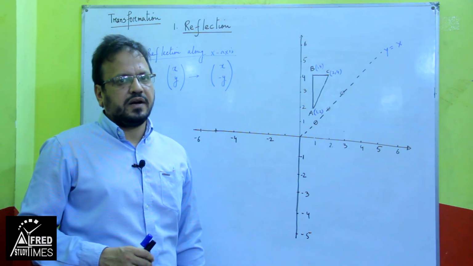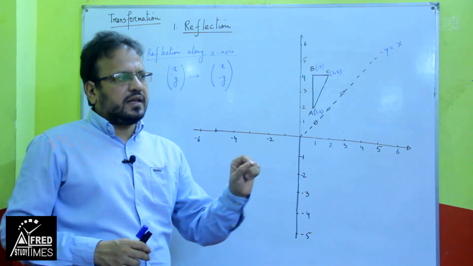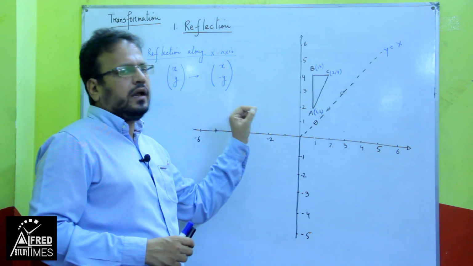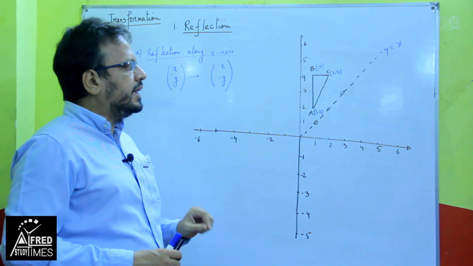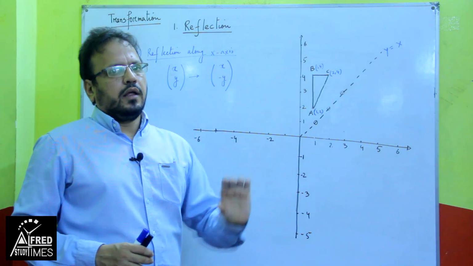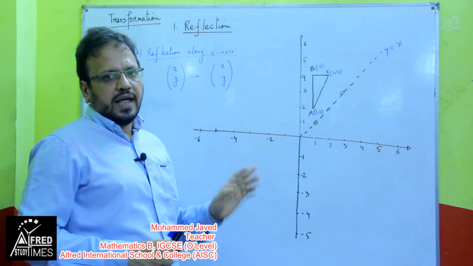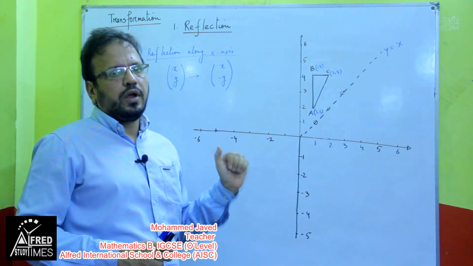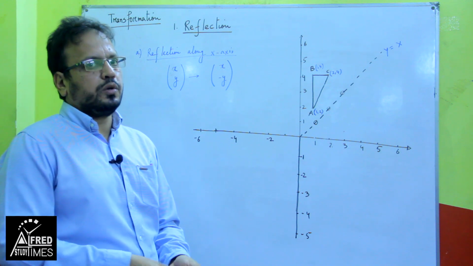We will just stick to the first two. In the counting method, because you have the graph paper in a grid, you count it and you draw it. The other one is the matrix method. In the matrix method, there are some common rules for the x-axis and y-axis that I will write and you keep in your head. But mainly the counting method will be more suitable for you.